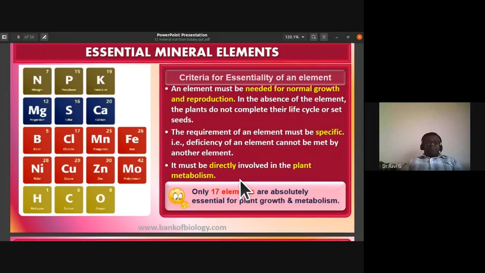So 10 plus 4 plus 3, these are the 17 elements which are absolutely essential for plant growth and metabolism.